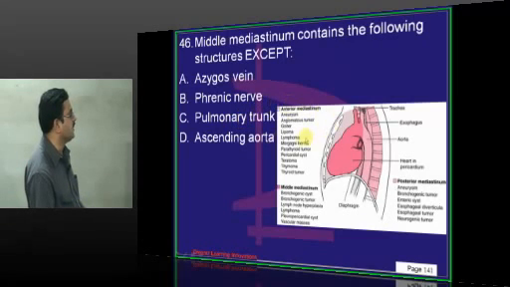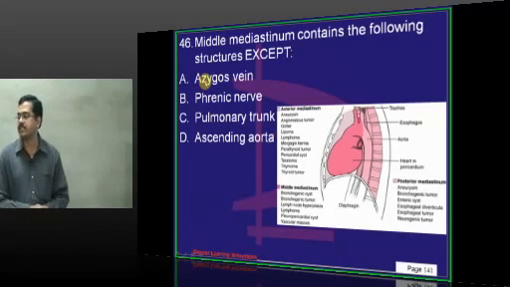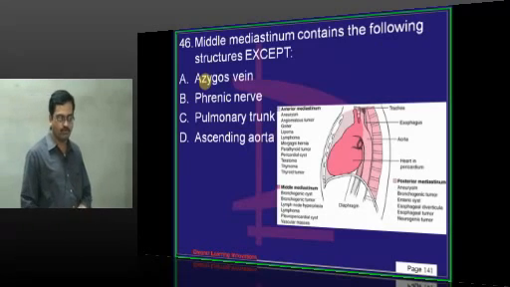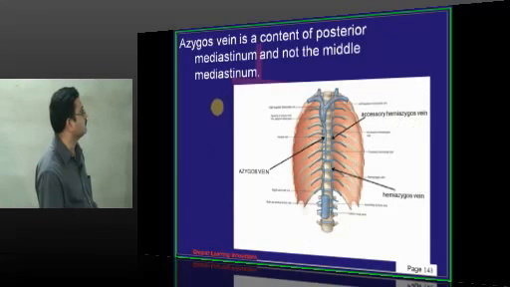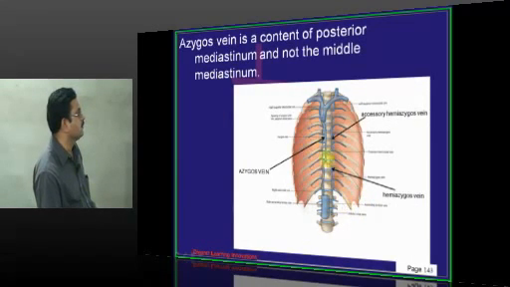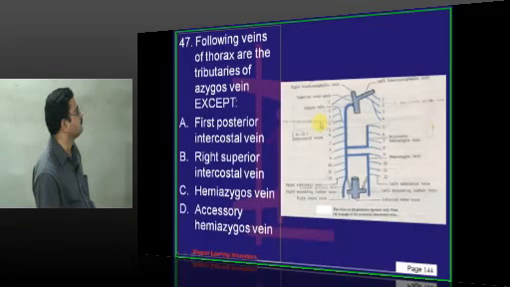Pulmonary trunk is a great vessel arising from the right ventricle, so it is a content. Ascending aorta arises from left ventricle, so it is also a content. Answer is azygos vein. Azygos vein is present in the posterior wall of the thorax. That is the content of posterior mediastinum, and it arches over the root of the lung. So here you can see it is closely related to the vertebra, and it terminates by opening into superior vena cava.